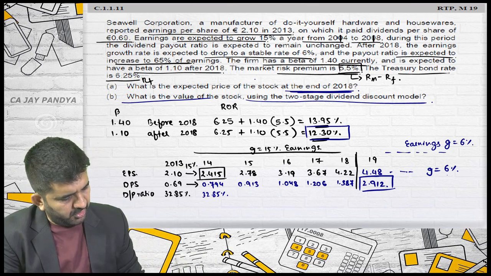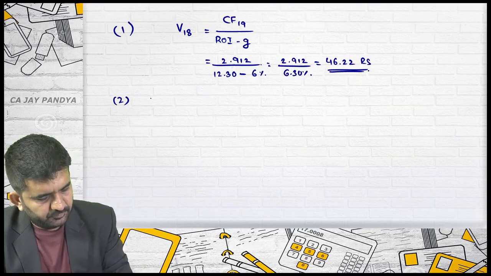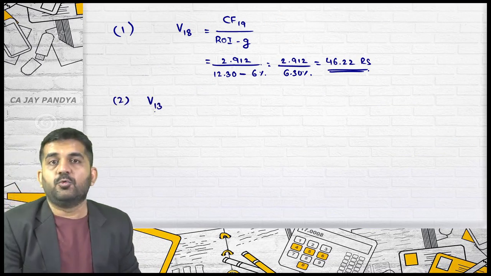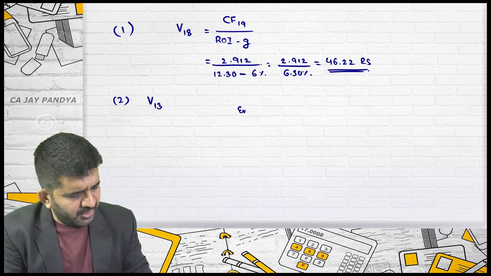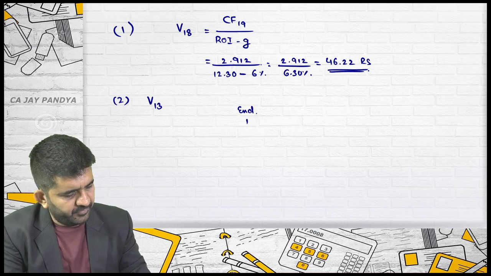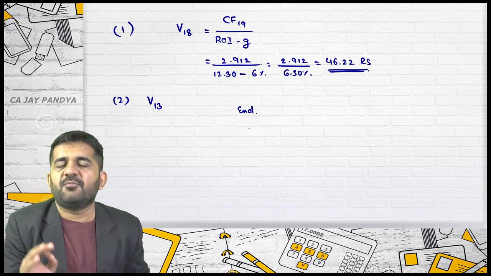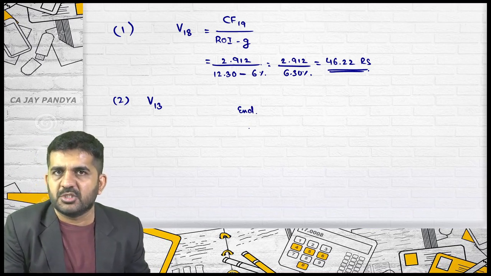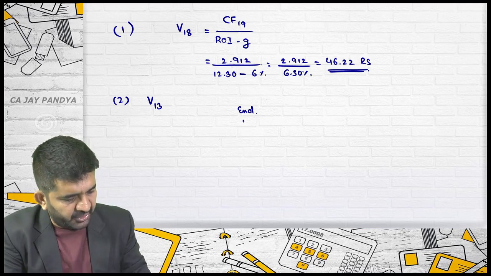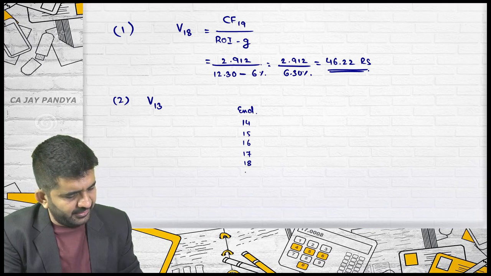So what I'll have to do is find the cash flows. I'll start with 14. If I want the value at the end of 2013, I will have to start with 14: 2014, 2015, 2016, 17, 18.